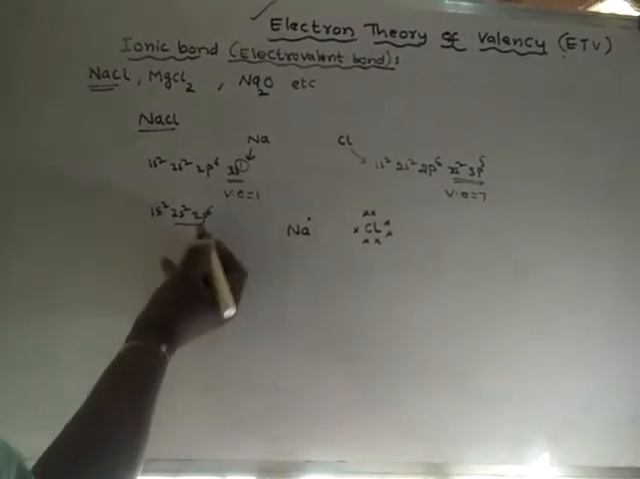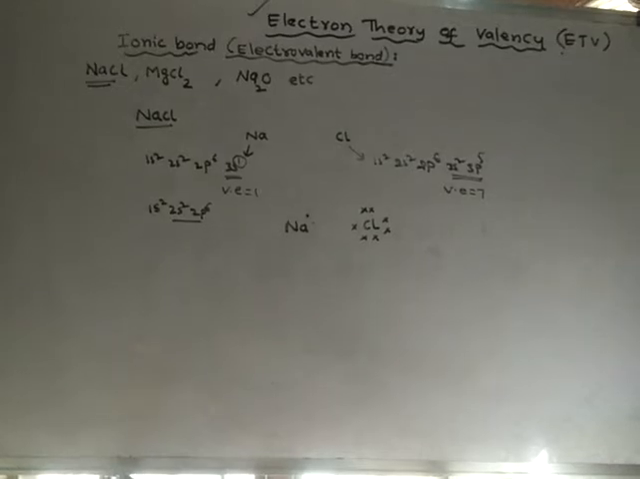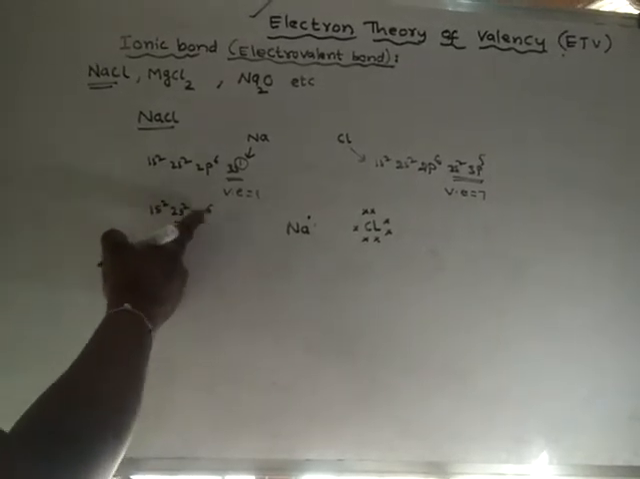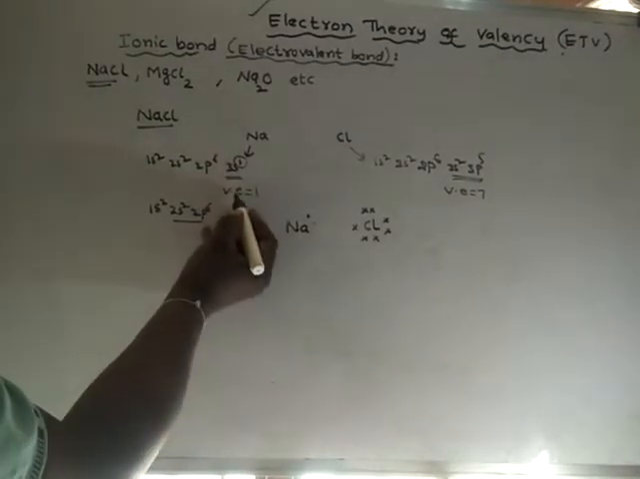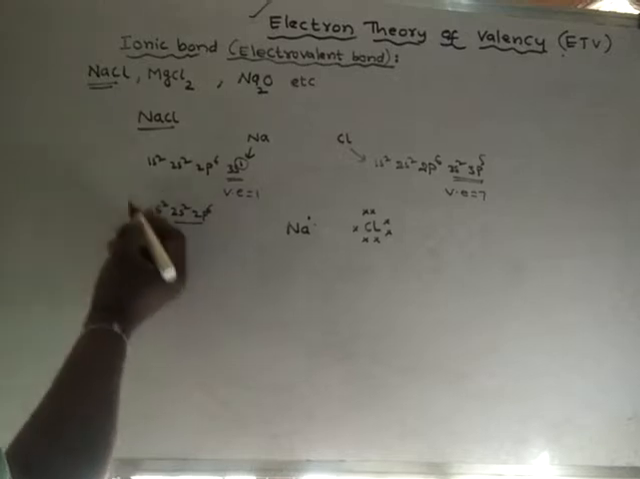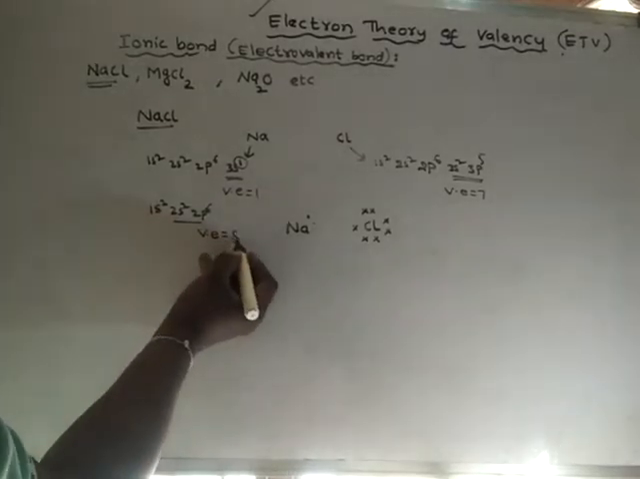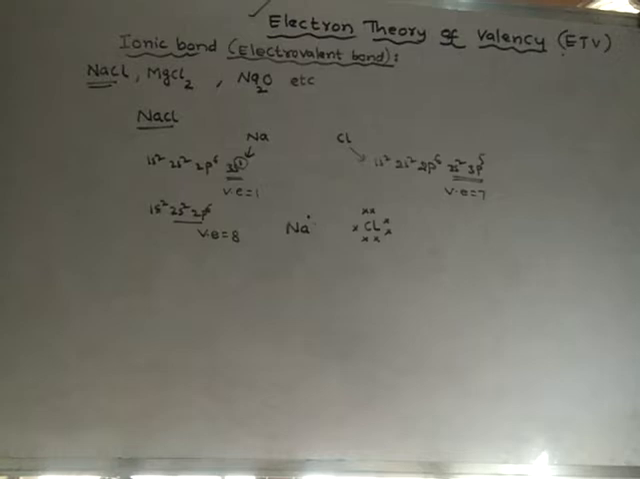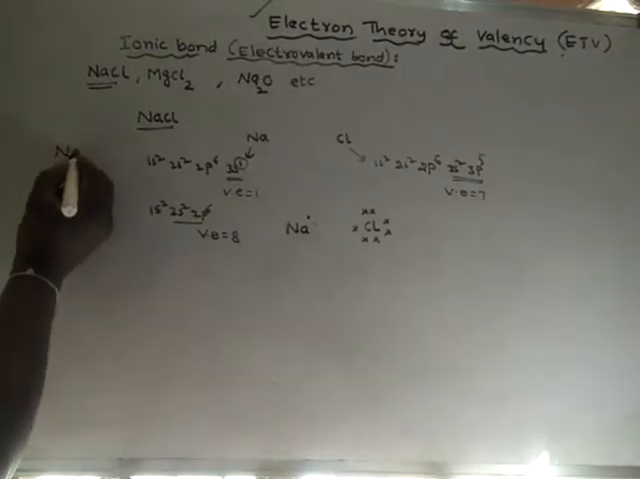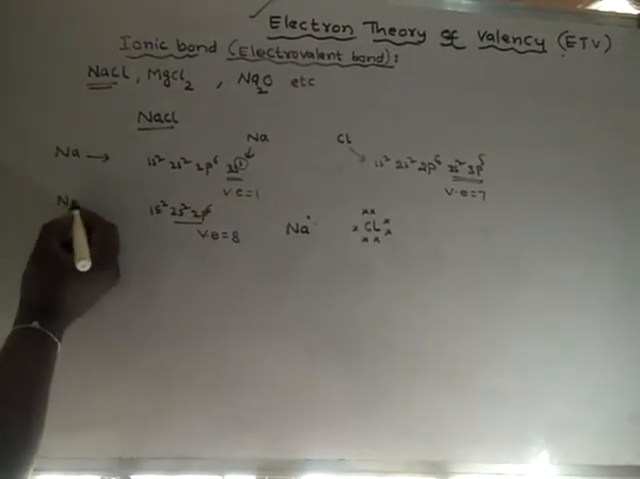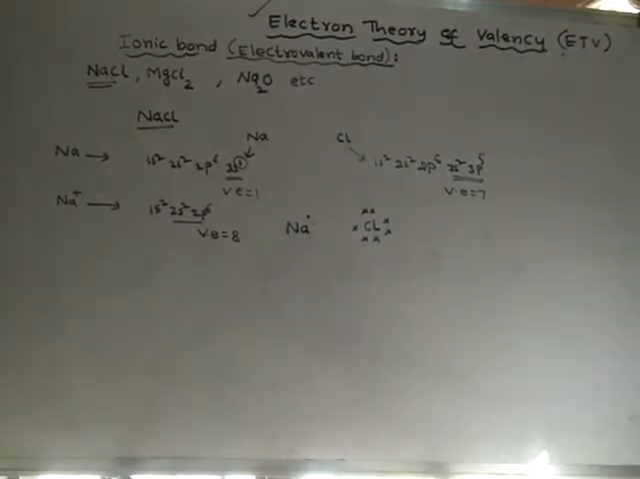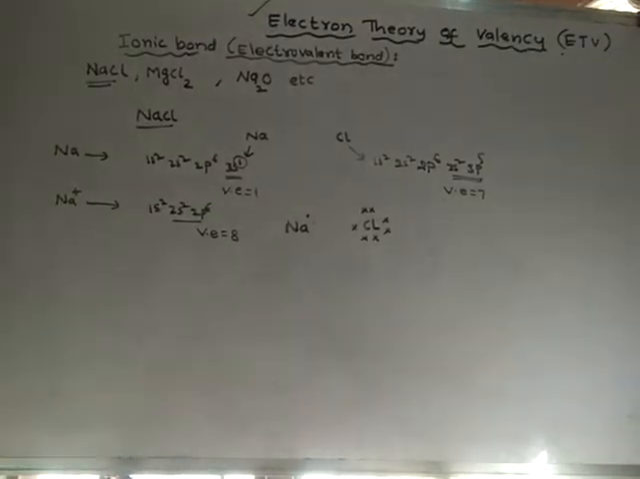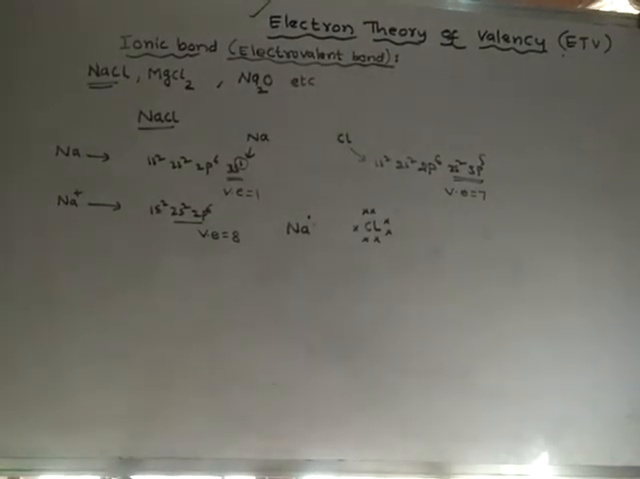So now this is the outermost orbit. After losing one electron, sodium will get 8 electrons in the outermost orbit. But before losing one electron, sodium has only one valence electron. After losing the electron, sodium has 8 valence electrons. So sodium becomes Na plus by losing one electron. Now it has 8 valence electrons and is stable. So sodium is ready to lose an electron, because after losing it, it will become stable.